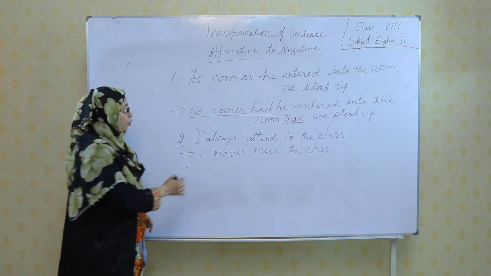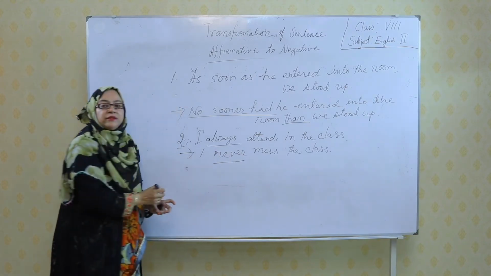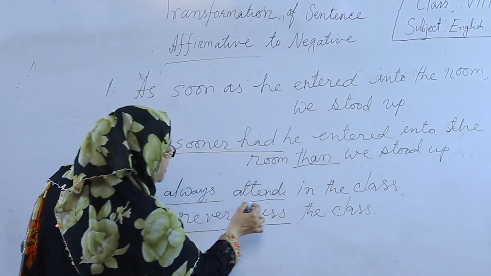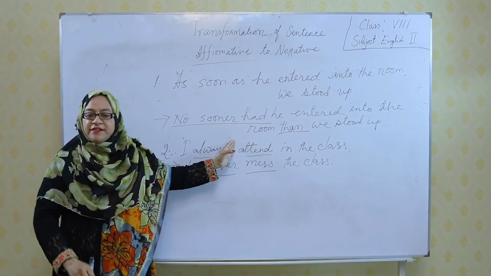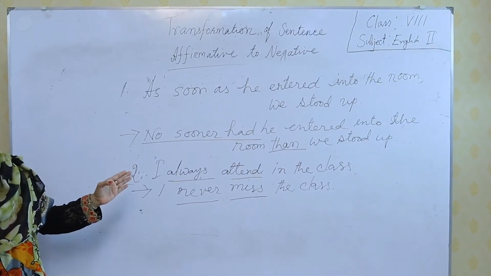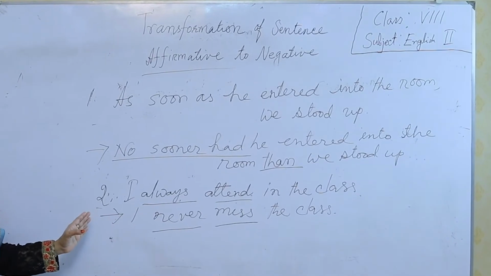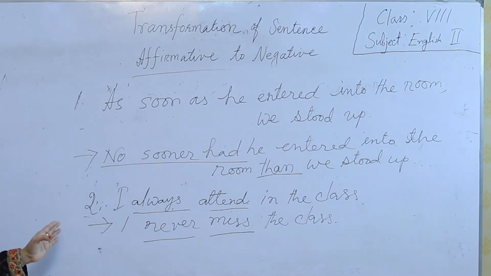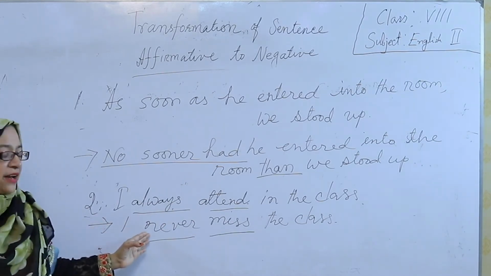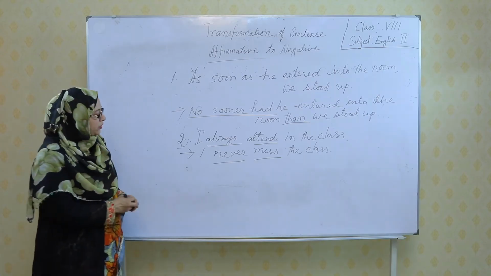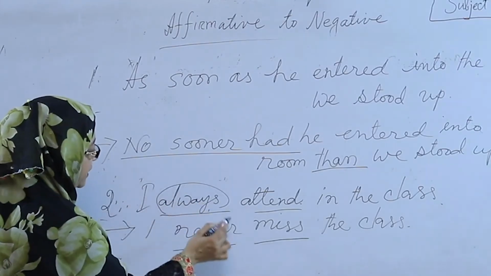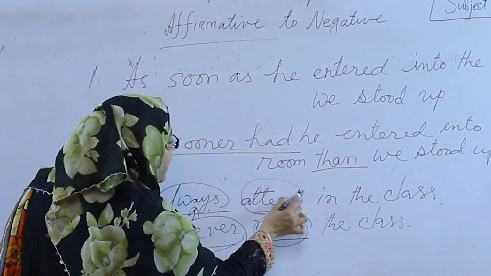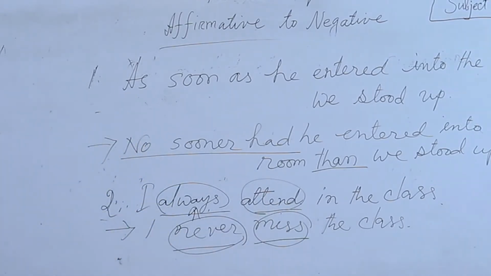Clear? We use never instead of always, and the opposite word of the word which is used in an affirmative sentence to turn it into a negative sentence. Look at the example, I always attend the class. The negative form of this sentence is I never miss the class. So, look at the word always, never is used instead of always, and the word miss is used instead of attend to turn it into negative.